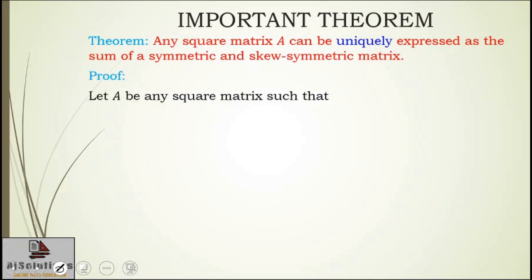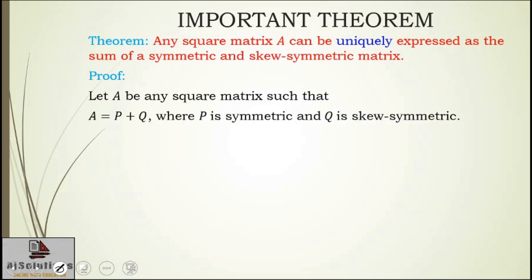I am going to consider one square matrix A, and I am going to write that square matrix A as a sum of a symmetric and a skew symmetric matrix. So I have taken two matrices over here, P and Q. They are general. We are not aware of what P and Q are. I am going to find out this P and Q, and once we get P and Q, that will express your matrix A as the sum of a symmetric and a skew symmetric matrix. And after that we are going to prove the uniqueness of the expression.